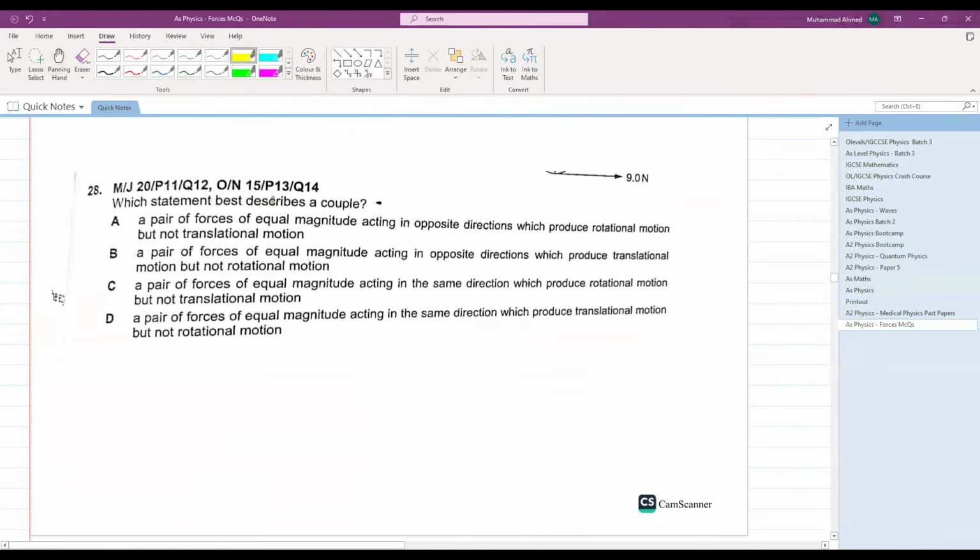Okay, let's see this. Which statement best describes a couple? A pair of forces equal in magnitude, perfect, acting in opposite direction, perfect, and they produce rotation, perfect. A is your answer. B is incorrect. Why? Because it is saying no rotational motion. That is incorrect. Of equal magnitude acting in the same direction, this is incorrect. Of equal magnitude acting in the same direction, this is also incorrect.